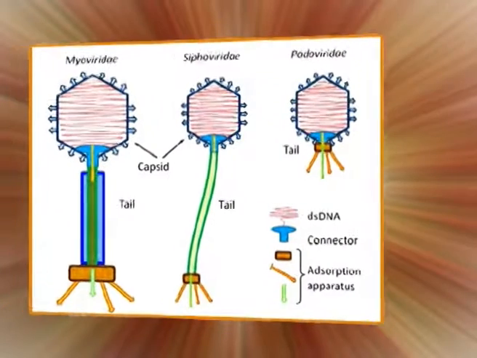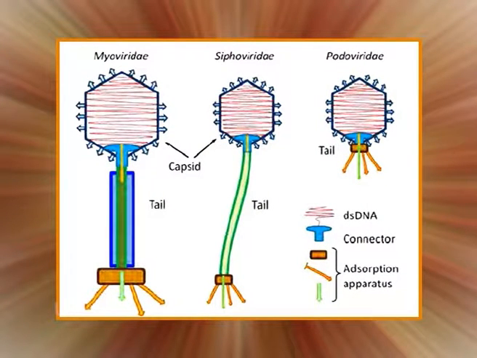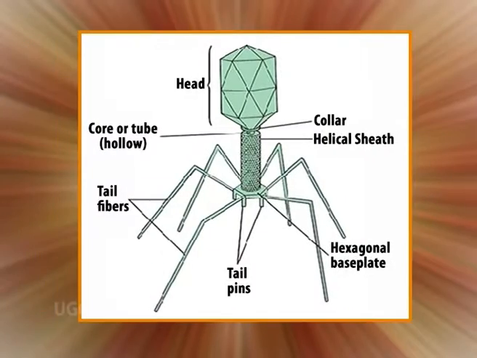Tailed phages are divided into 3 families. First one is Myoviridae with contractile tails consisting of a sheath and a central tube. Second one is Siphoviridae with long non-contractile tails. And third one is Podoviridae with short tails. Since the tailed phages represent the biggest population of bacteriophages, they are easy to find and to purify, and they are the most studied family both biochemically and structurally.